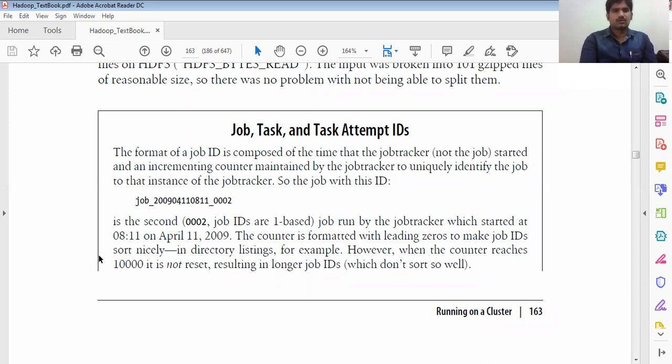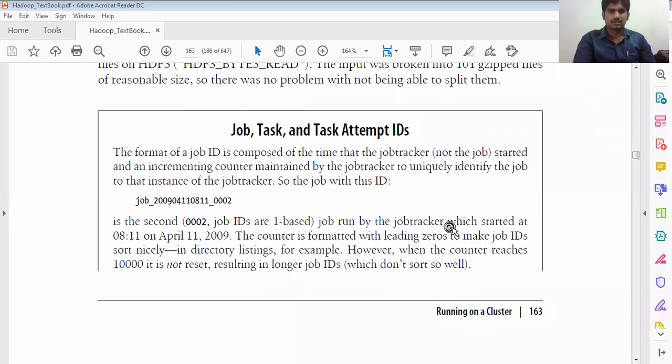For example, the job ID is run based on the job tracker start date, followed by the counter formatted with leading zeros, so the job ID is short and neat. Even if you take a picture from your mobile, the file name itself gives details of the date on which you took that picture.